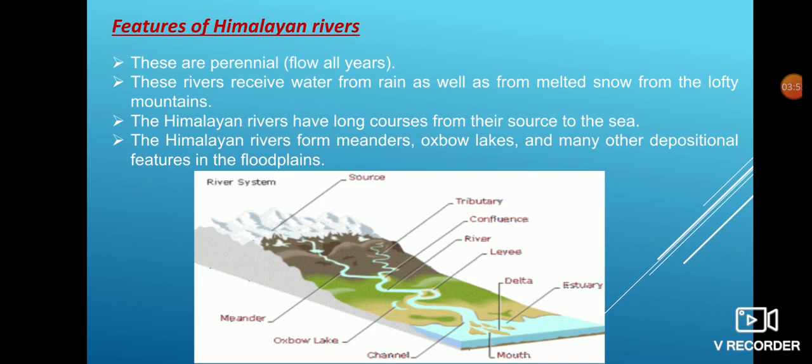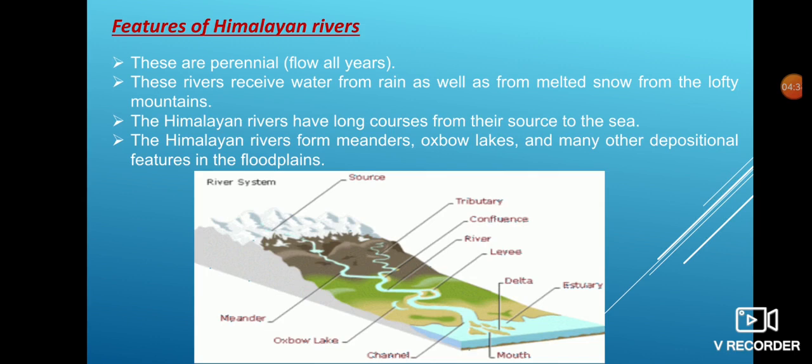The Himalayan rivers are perennial in nature because water flows throughout the year in these rivers because of the presence of ice-covered mountains. They are still in a youthful stage. The Himalayan rivers form meanders and often shift their courses also. They form big deltas at their mouth. For example, the Ganga-Brahmaputra delta is the largest delta of the world, and it is still a growing delta.